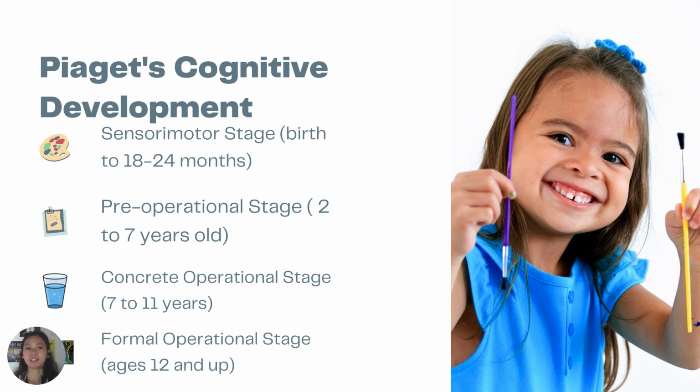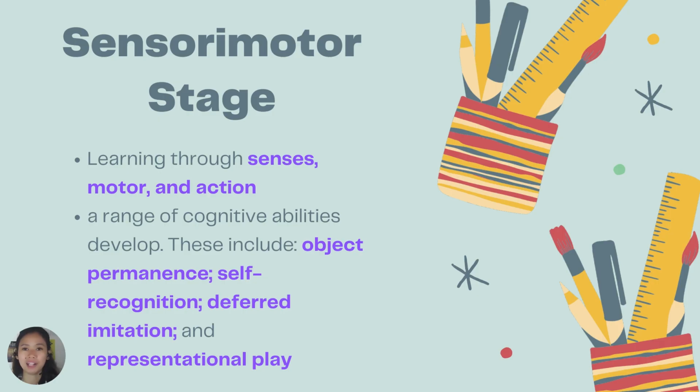We'll now proceed with Piaget's cognitive development. As I mentioned earlier, according to Piaget, we undergo 4 stages of cognitive development. We have the sensory motor stage, the pre-operational stage, the concrete operational stage, and the formal operational stage. Sensory motor happens from birth to 18 to 24 months. The pre-operational stage is 2 years old to 7 years old. The concrete operational stage is 7 to 11. The formal operational stage is age 12 and above.